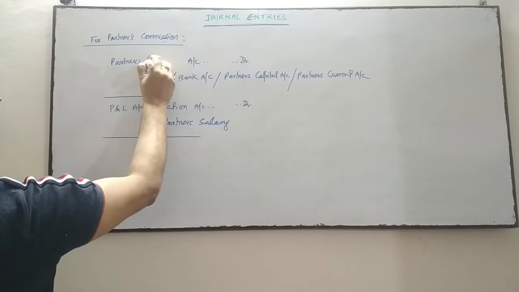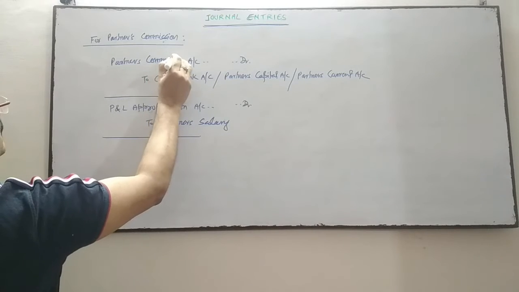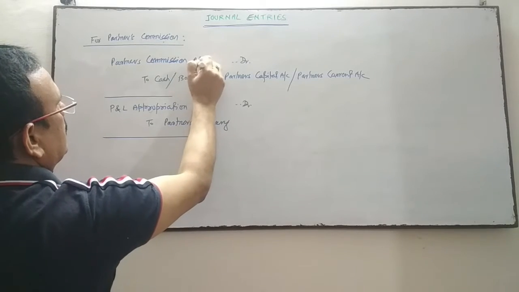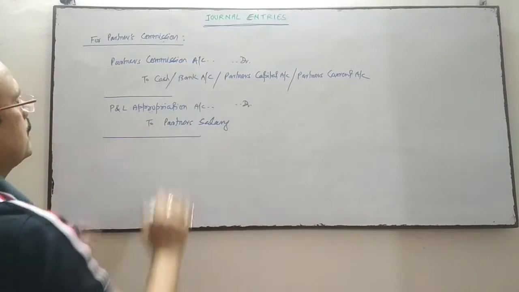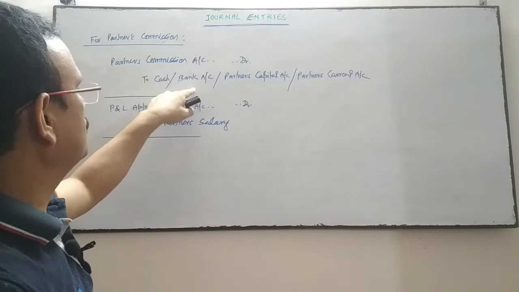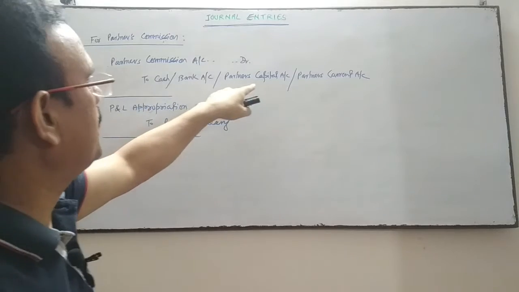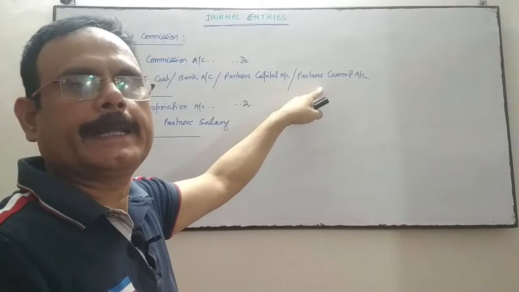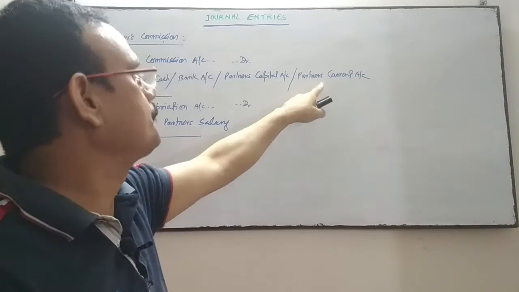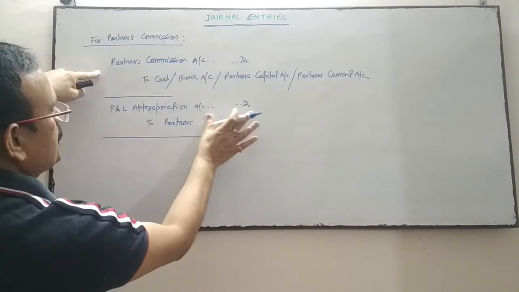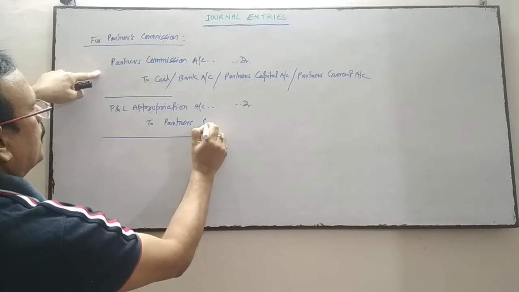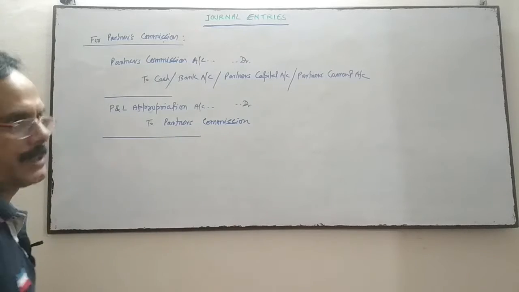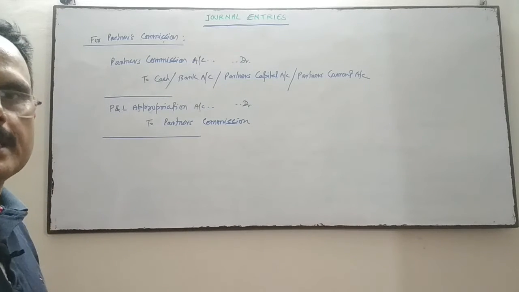Partner's commission account debit to cash account if the commission is paid by cash, to bank if the commission is paid by check, to partners capital account if the capital is fluctuating, or to partners current account if the capital is fixed. And then this partners commission will be transferred in the debit side of PL appropriation account to partners commission.